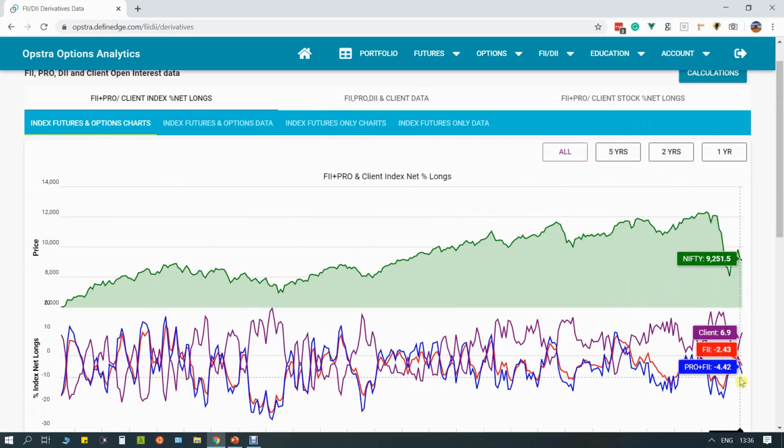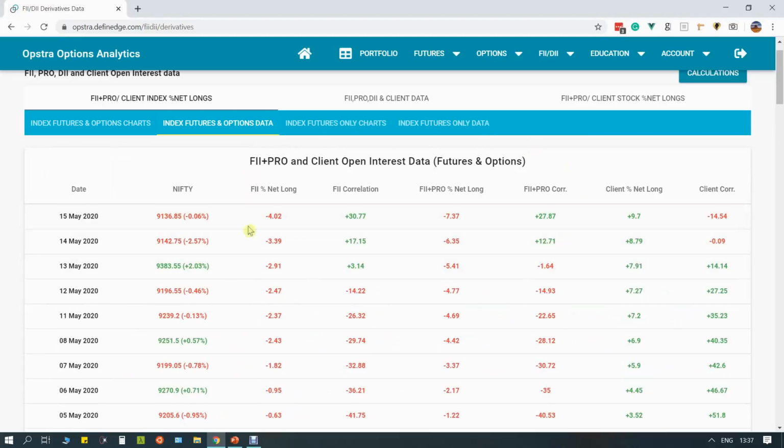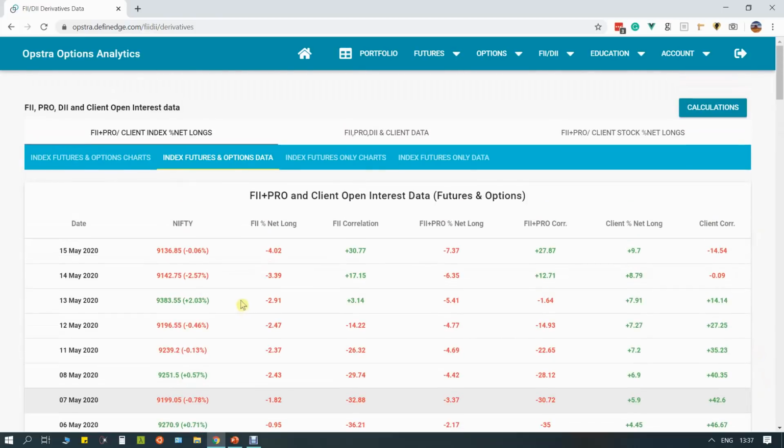From minus 2.43 to minus 4.02 for FIIs. Okay. So that data is the FII, net long, percentage long data, correlation and everything is available within this big tab here. And then within that you have other tabs where you can see more data.